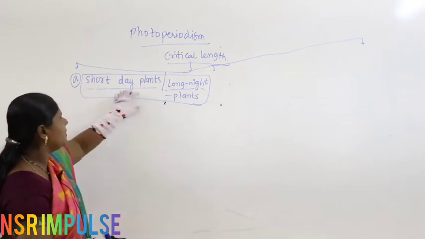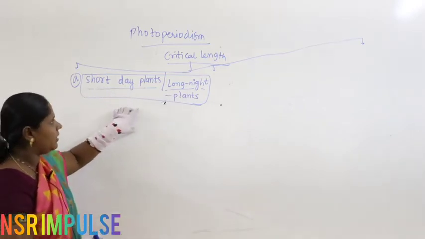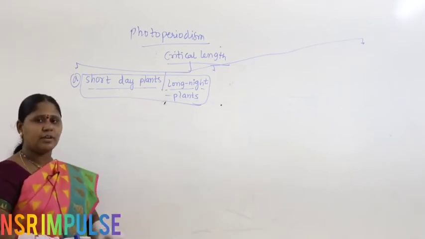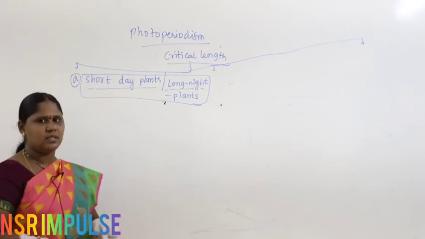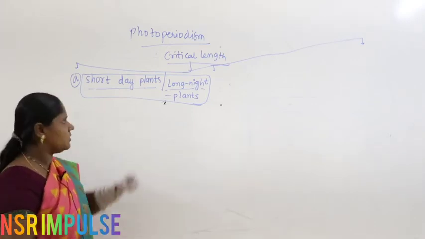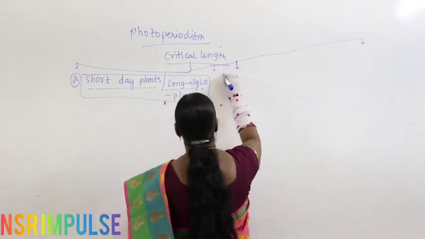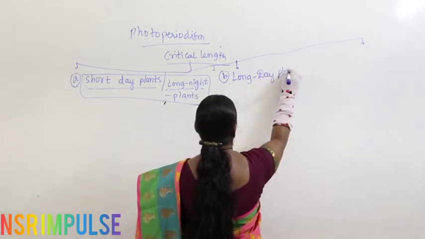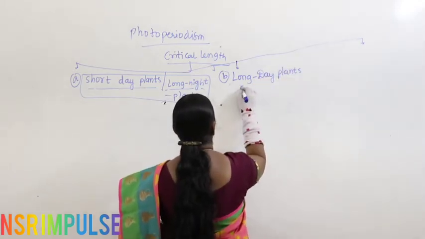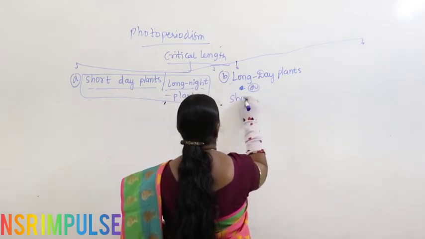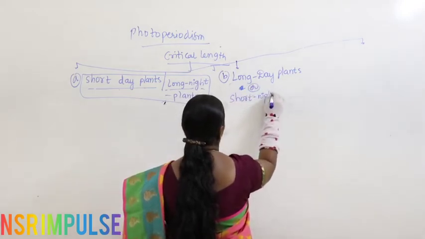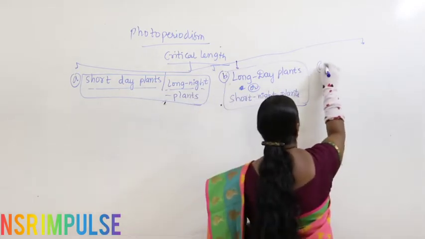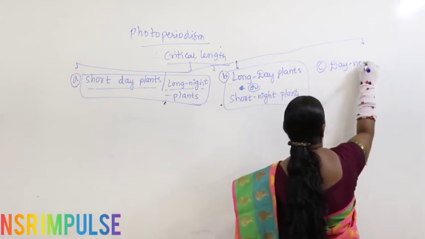Short day plants require less amount of light, and they are exposed for more time in the night. Where do you find longer nights and shorter daytimes? Definitely in the winter season, right? So, these are all winter varieties. Similarly, the second category is long day plants, also referred to as short night plants. And the third category is day neutral plants.